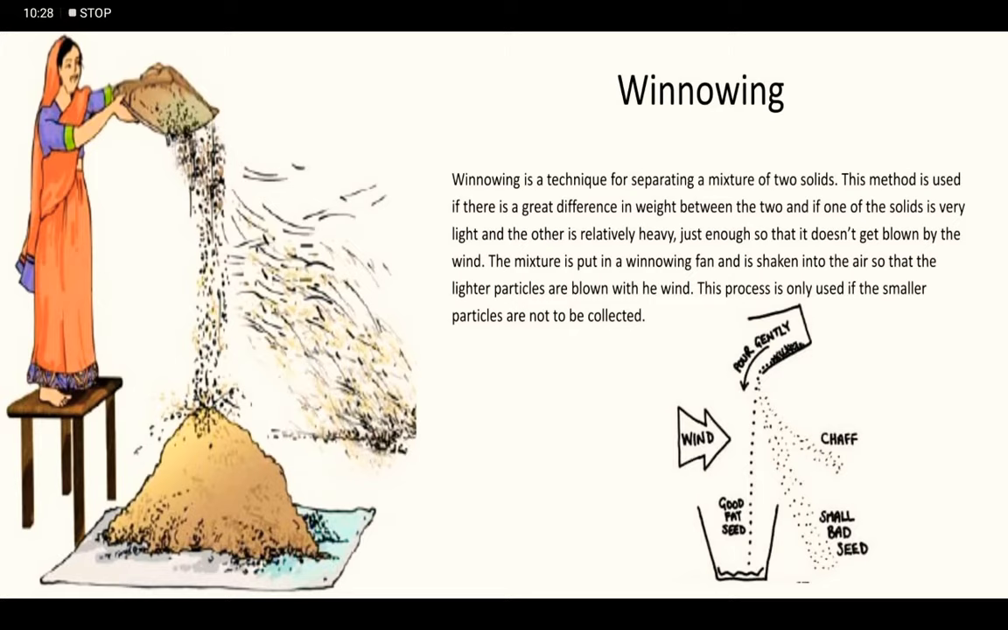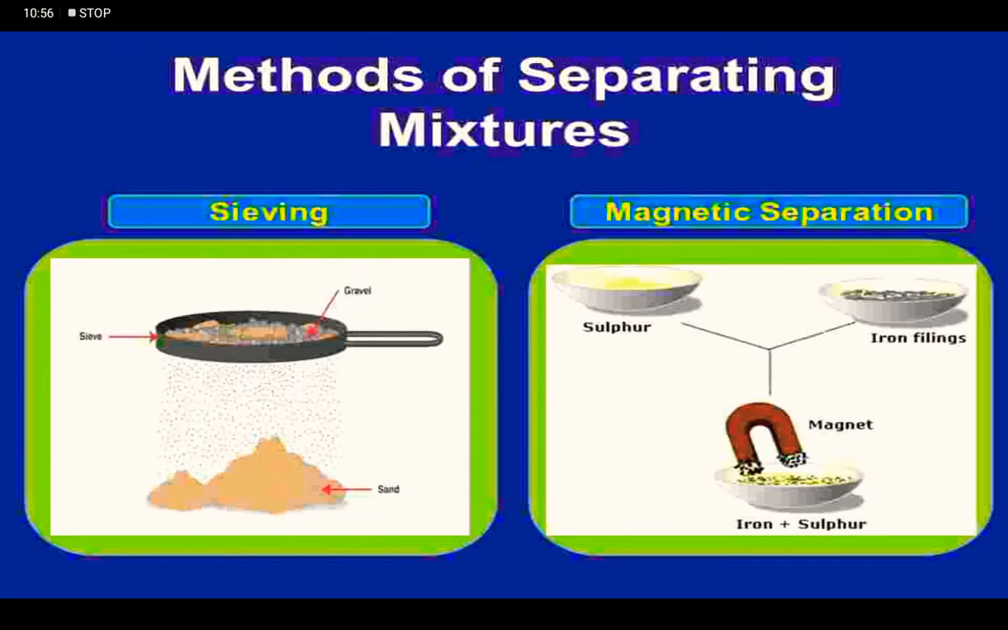So, winnowing is a technique for separating a mixture of two solids. This method is used if there is a great difference in weight between the two. The mixture is put in a winnowing fan and is shaken into the air so that the light particles are blown with the wind. Another method you can see in this picture is sieving, or separating gravel from sand.